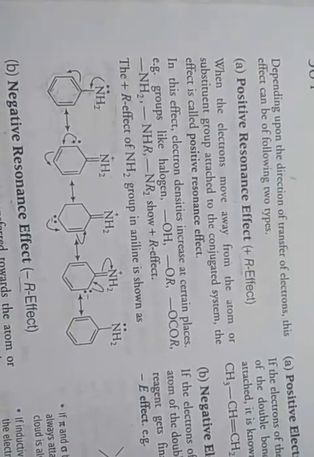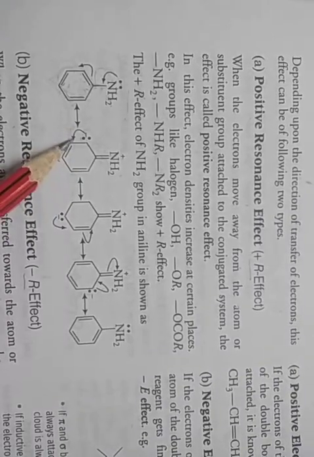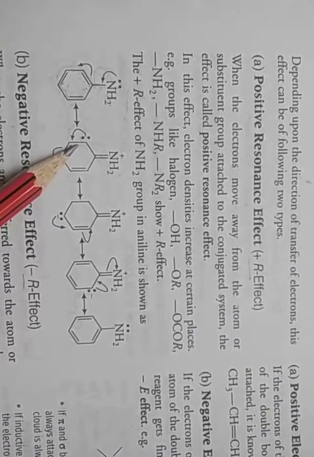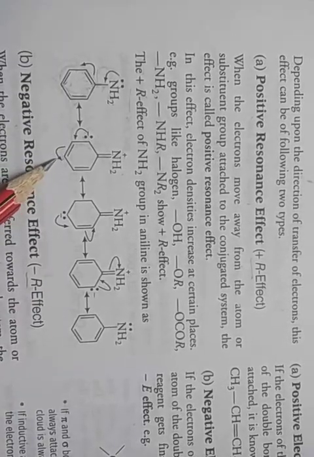Okay, plus R. Then after this, the electron pair goes further and forms a new bond. Next, the double bond goes to the para position.